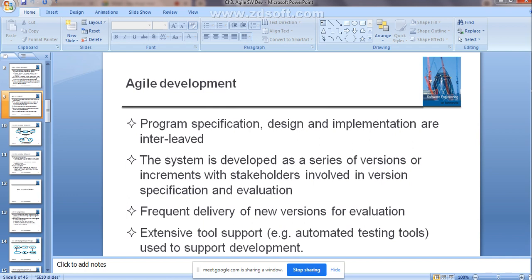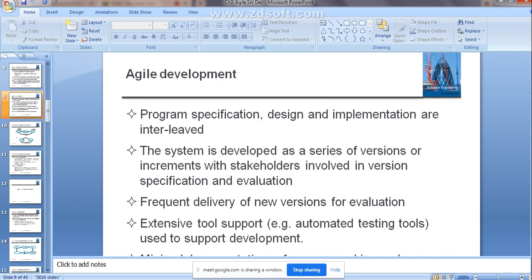So, in case of agile development, what will happen? As already told, whatever the software specification, design, implementation, validation, these all phases are interleaved. Right? That means feedback is taken from one activity to another activity. Because of that only you can make changes very easily, and that will be reflected.